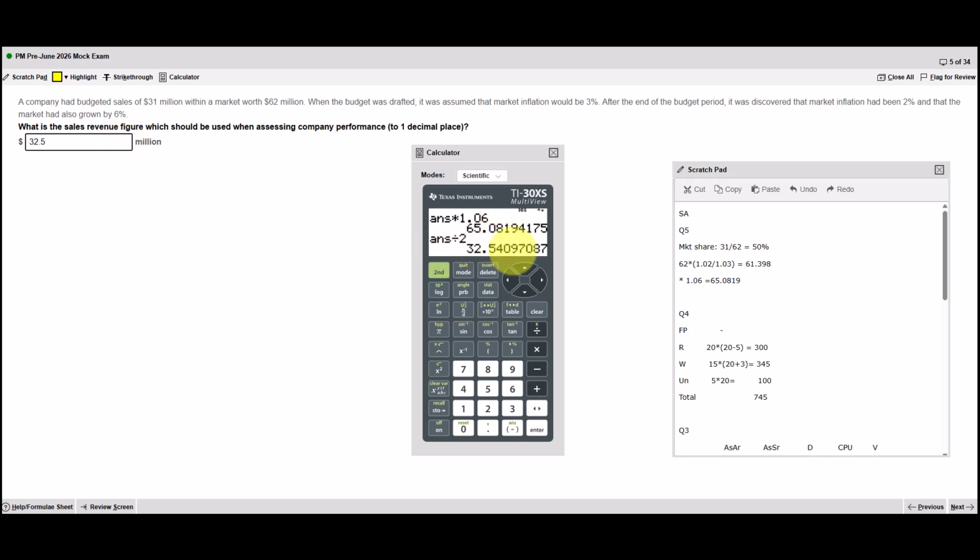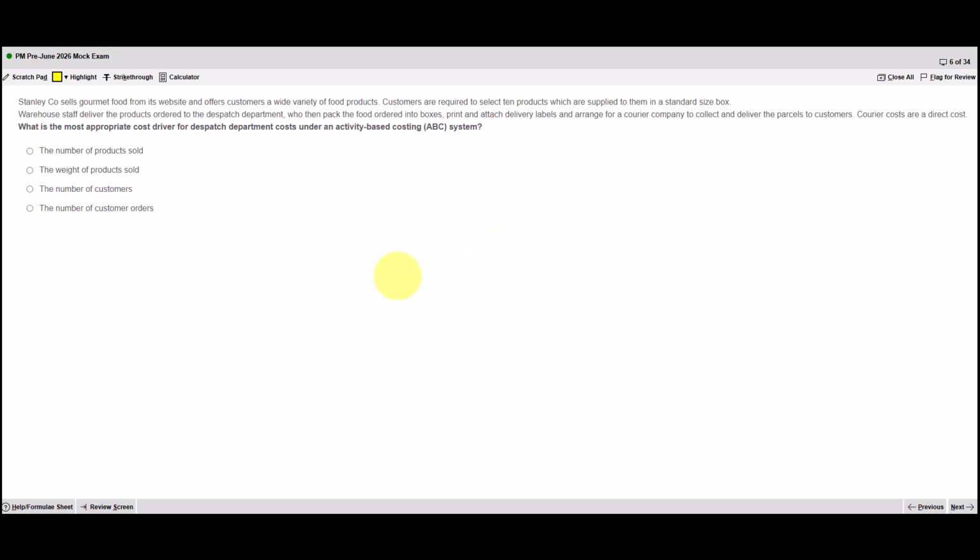The examiner does comment on that. The students are often not rounding correctly. The 4 gets rounded down, so we end up with 32.5. So on to question 6.